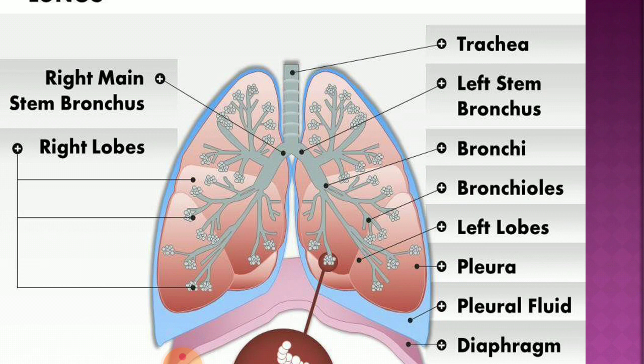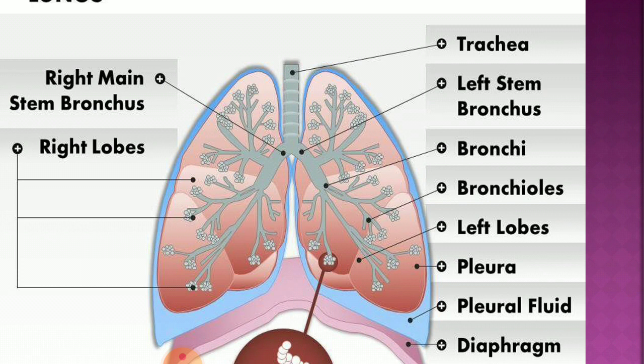You have to remember this: the trachea divides into two branches called bronchi at the level of the fifth thoracic vertebra. So there are right and left primary bronchi, which reach the middle of the thoracic cavity.